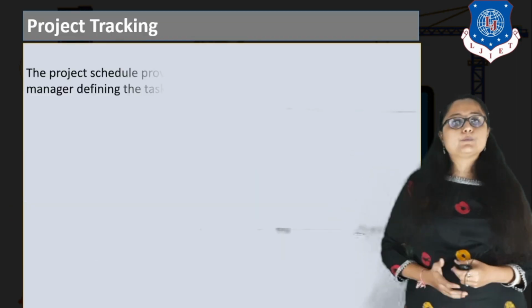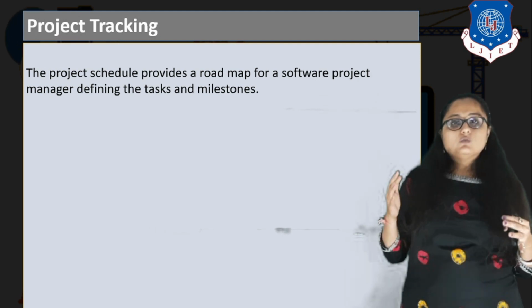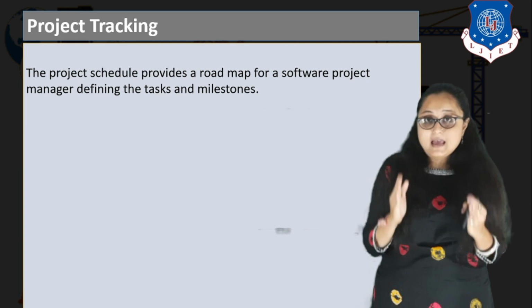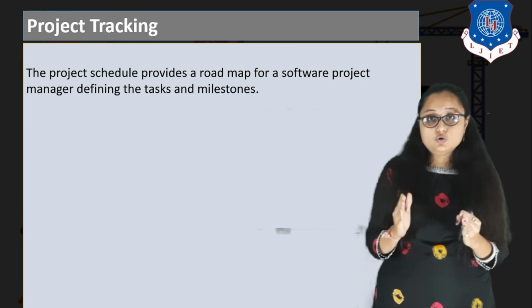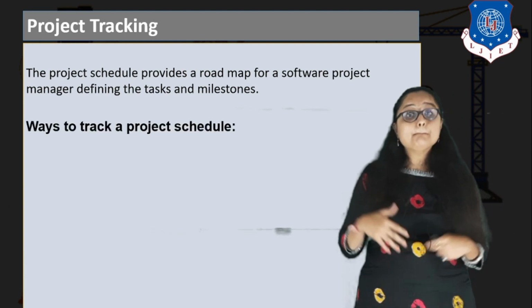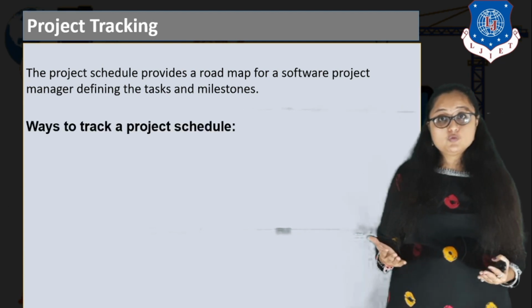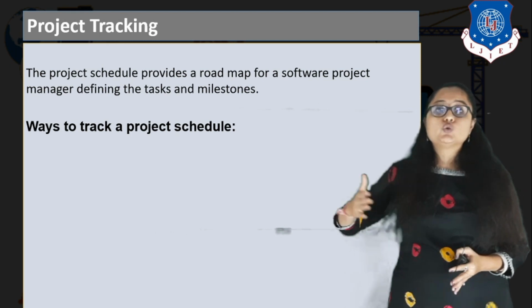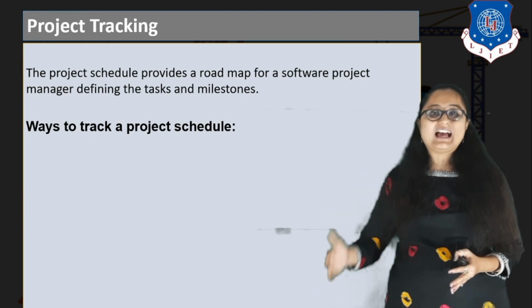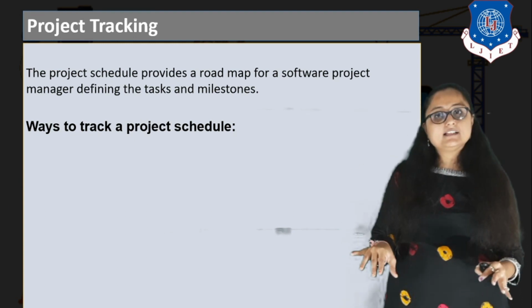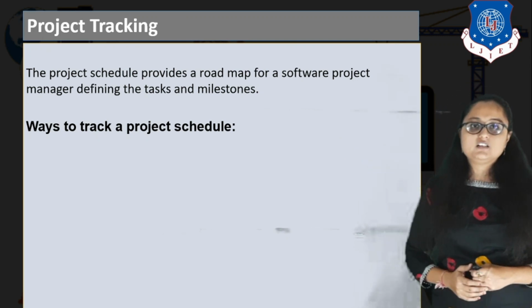Now what do you mean by project tracking? If we have developed a project schedule, it means we have a roadmap that we have to follow during the course of development, right? But are we following this roadmap? Are the activities which are designated to complete in a particular duration actually getting completed on that day or not? Tracking that is known as project tracking.